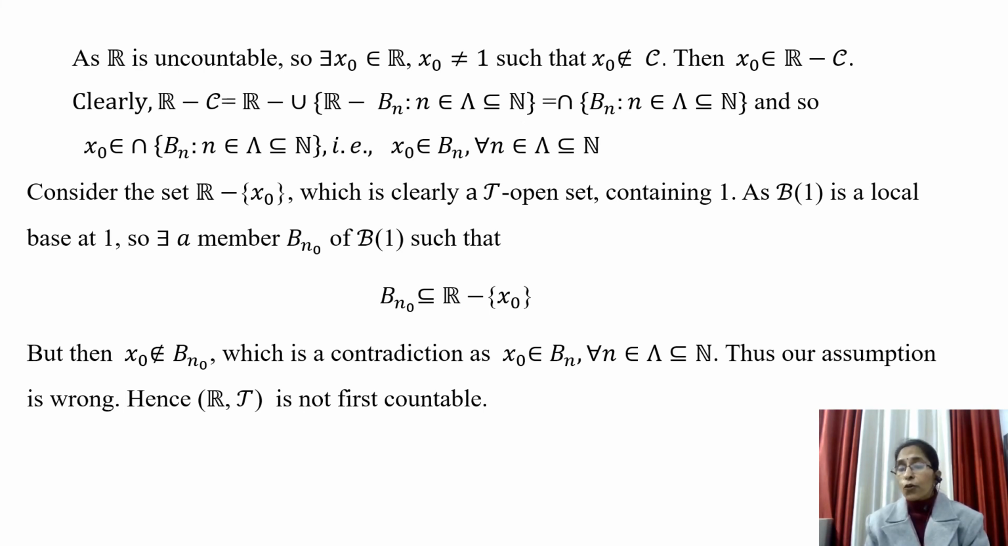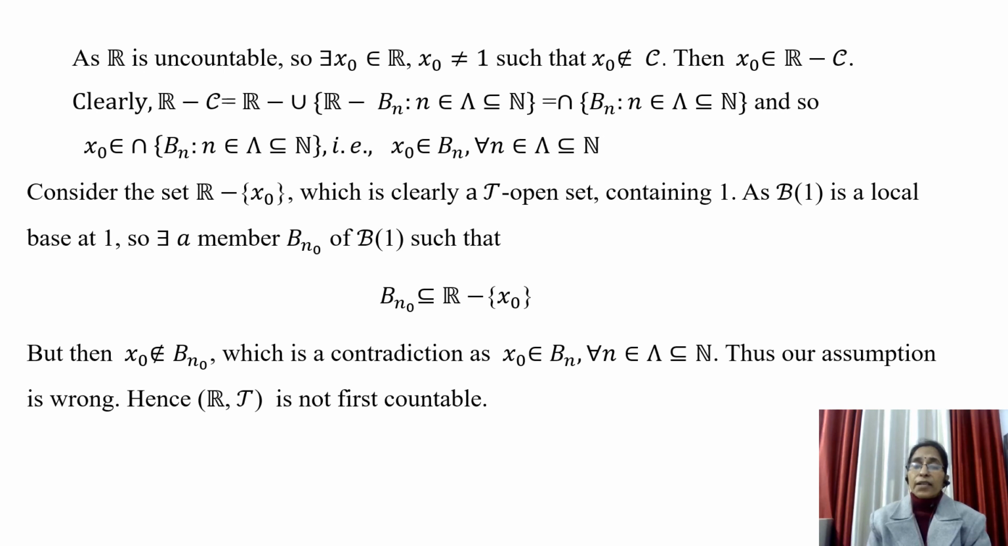And as B of 1 is a local base at 1, there must exist some member, say Bn naught, of B of 1, the local base, such that Bn naught is contained in R minus singleton x naught. But then x naught doesn't belong to Bn naught, because if Bn naught is contained in the complement of singleton x naught, that means x naught doesn't belong to Bn naught, which is a contradiction, as x naught belongs to Bn for every n belongs to capital lambda.